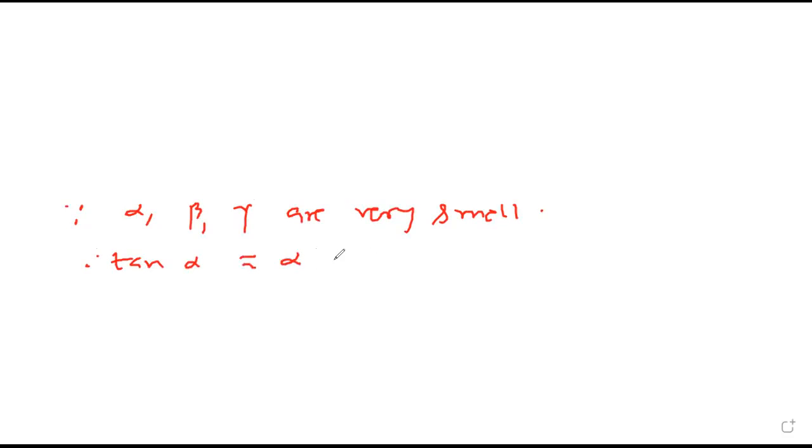So since alpha, beta, gamma are very small, therefore tan alpha is approximately alpha equals arc AP upon OP equals arc AP upon minus u,